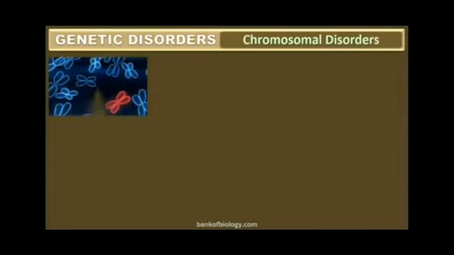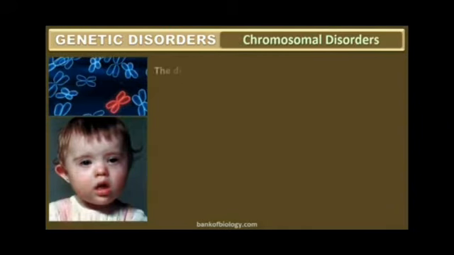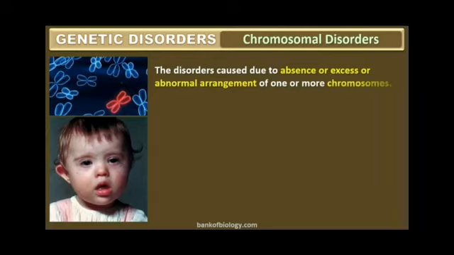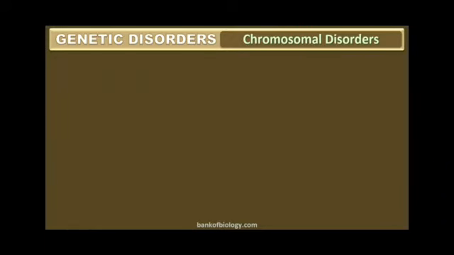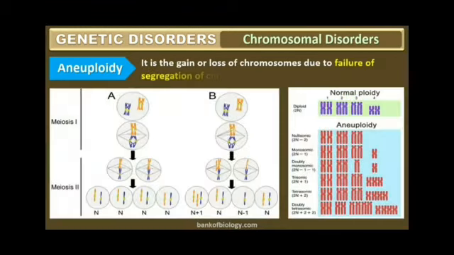Chromosomal disorders. Genetic disorders are chromosomal disorders. The disorders are caused due to the absence, excess or abnormal arrangement of one or more chromosomes. Chromosomal disorders may be either of aneuploidy or polyploidy. Aneuploidy is the gain or loss of chromosomes due to failure of segregation of chromatids during cell division. N plus 1 or N minus 1 will be the nature of this aneuploidy.